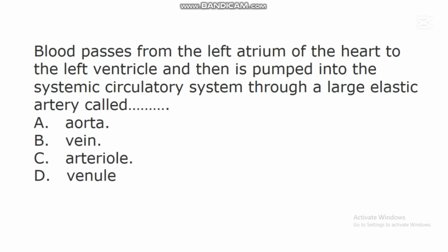In this question, the correct answer is A. Aorta. We have already said that this aorta is the largest artery in human body system, and studies have shown that blood passes from the left atrium of the heart to the left ventricle and then is pumped into the systemic circulatory system through this large elastic artery called the aorta.